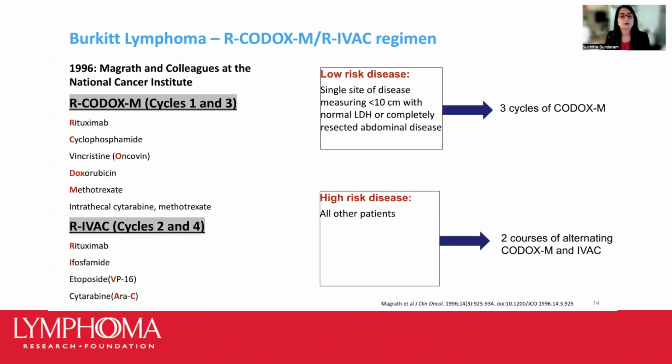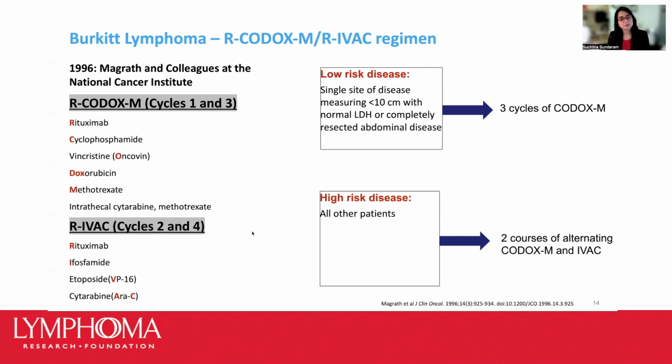So with this background, I will discuss some of the common therapeutic regimens used in this disease. So one of the first regimens studied in Burkitt lymphoma was in 1996 by Dr. McGrath and his colleagues at the NCI. So this was called the CODOX-M IVAC. It's a combination of the various regimens that are shown here, given in alternate cycles.